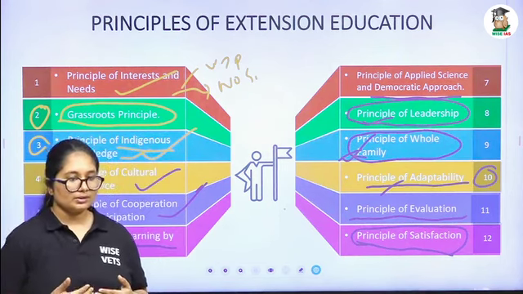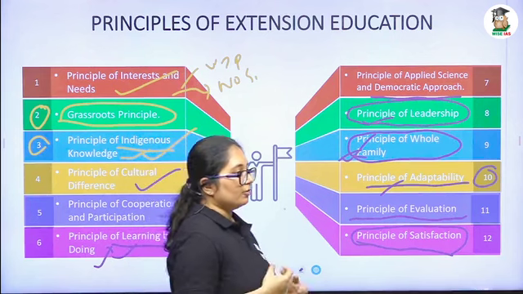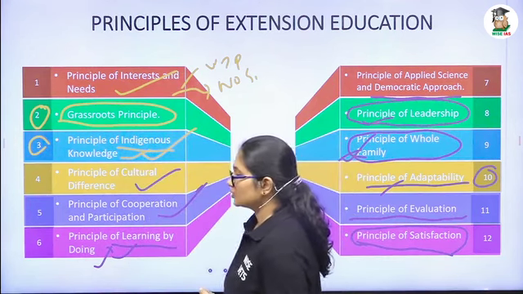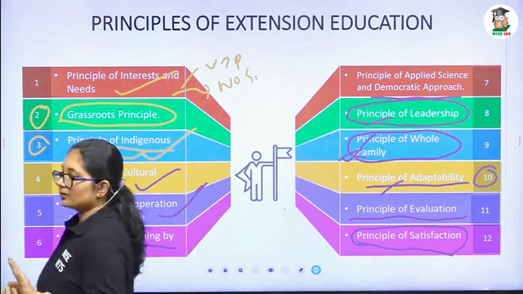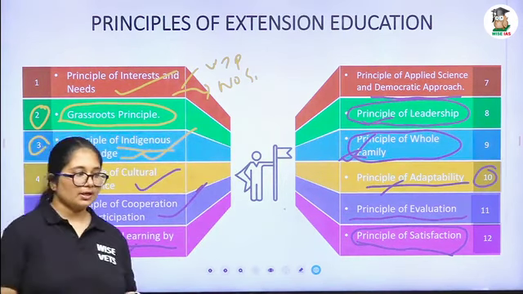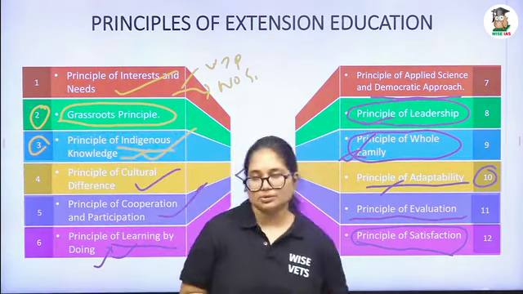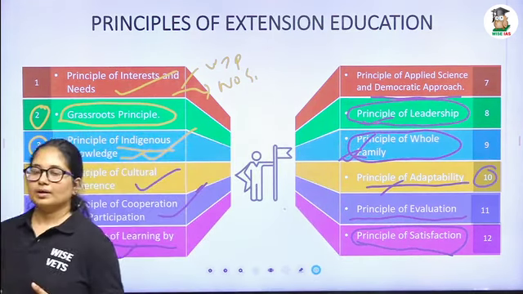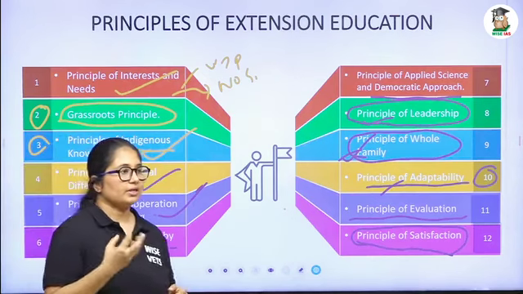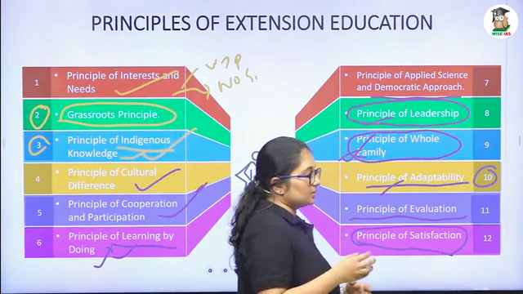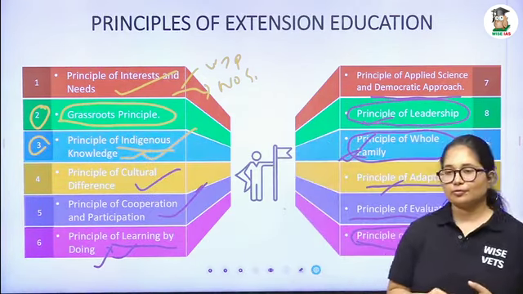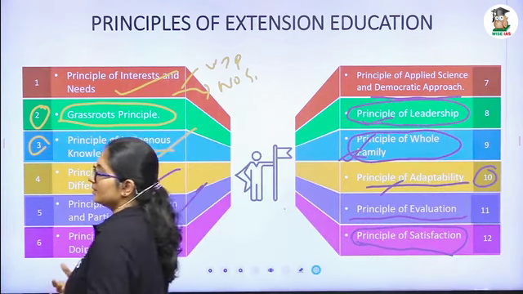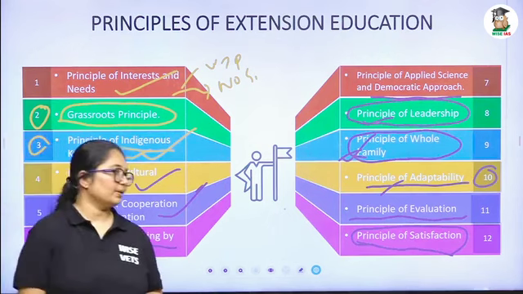In indigenous knowledge, we have to make sure that along with the new technology, we include farmers' indigenous or traditional knowledge. And grassroots principle, we have to work with the local people, local situations, and we have to address the local issues. In principle of interest and need, we have to take care of their interest and need, and there, no single extension program will fit all the interest and need of the people in the society. That can vary between places and people.